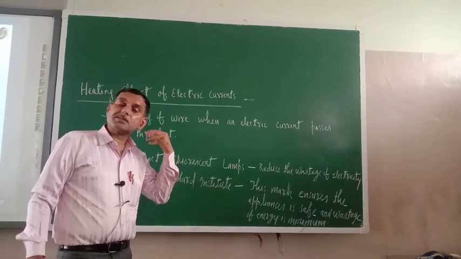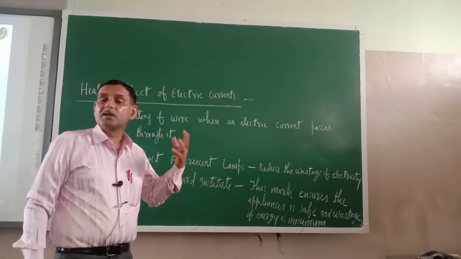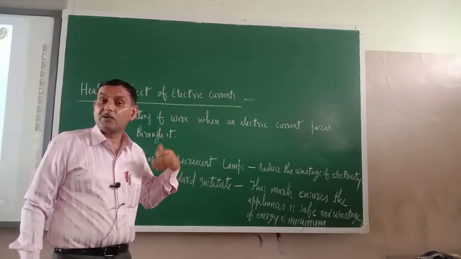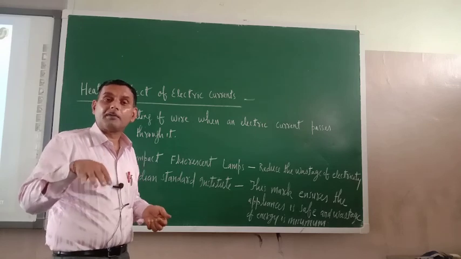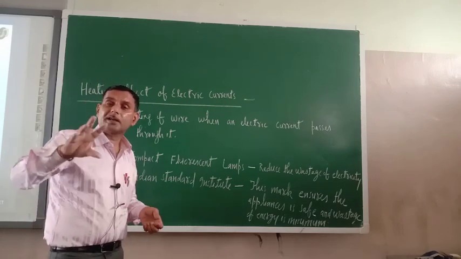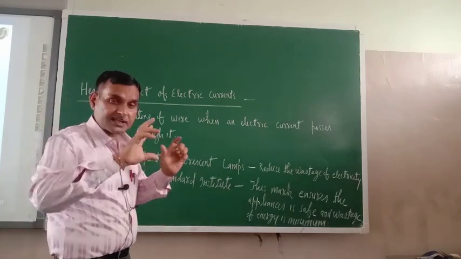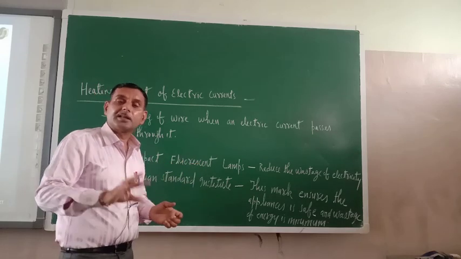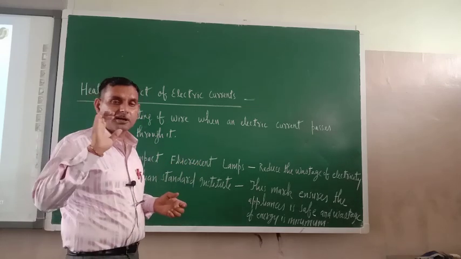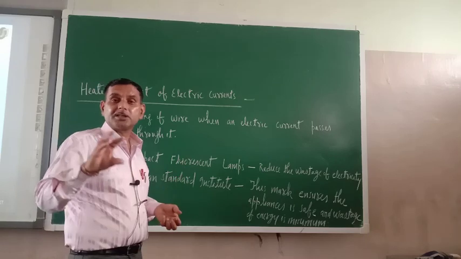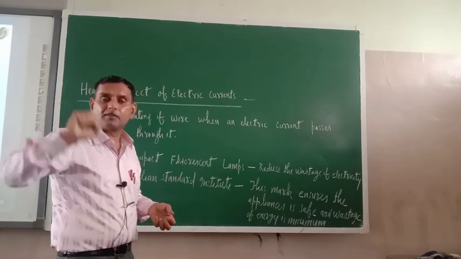If a fridge works for a longer period of time, that also becomes hot. Why? Because of the flow of electric current; the electrical circuit also becomes hot. Am I correct or not? Another application is the electric bulb.